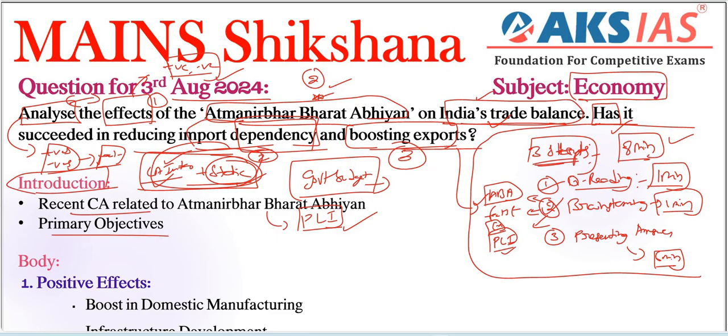Next, primary objectives. Here we need to provide the static part, some background related to our Atmanirbhar Bharat topic, right? The scheme was launched in May 2020. All those details need to be mentioned here. What is its aim? We also need to provide that it aims to make India self-reliant by promoting local manufacturing, reducing import dependency and boosting exports, which is the main target, right?